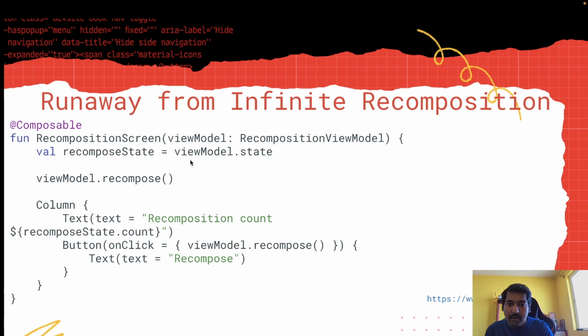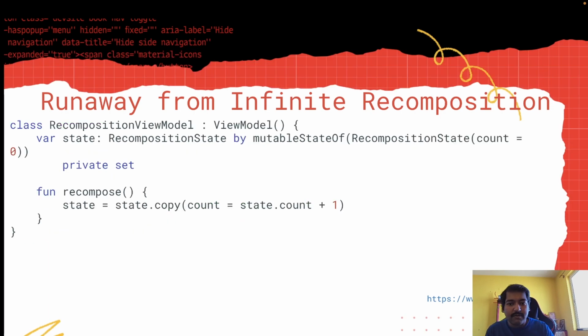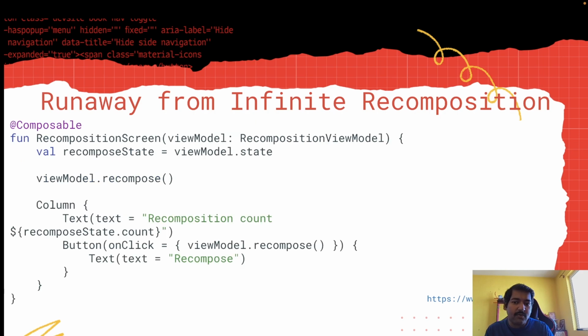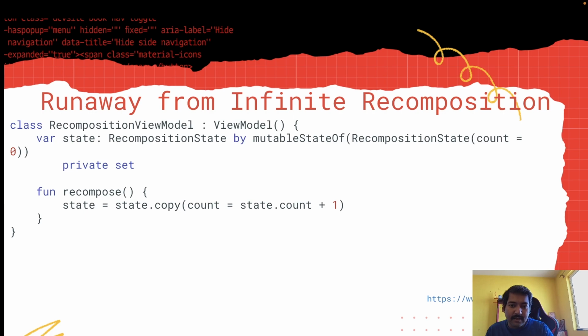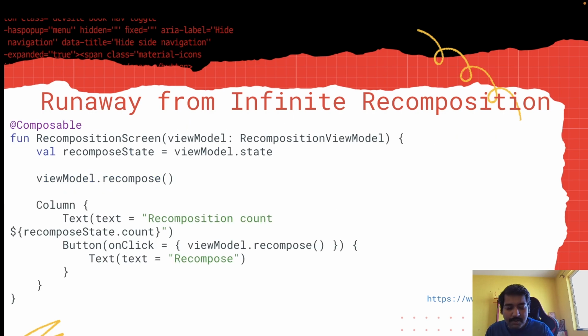Now remember, here we have recomposeState equal to viewModel state, and we are calling viewModel.recompose because initially we want the count to start from 1. Initially the count's value is 0, as you can see in the viewModel. So whenever this screen is displayed, we want to start the count from 1. That's why we are calling viewModel.recompose here. And on each button click, we are again calling recompose, which will update the state and your composable will be recomposed. In an actual implementation you would call viewModel.updateCount, but I renamed it to recompose to let you know that whenever this state is updated, the composable will be recomposed.